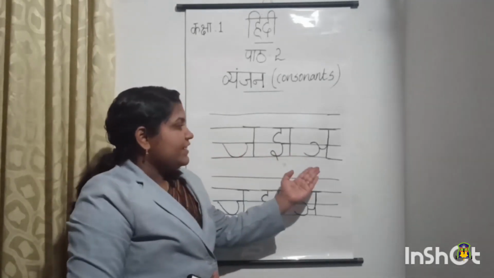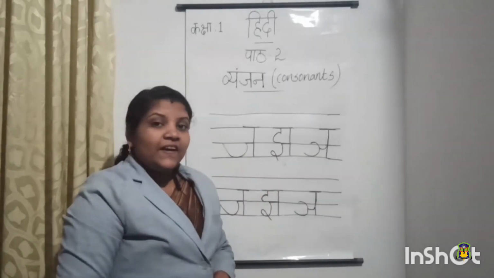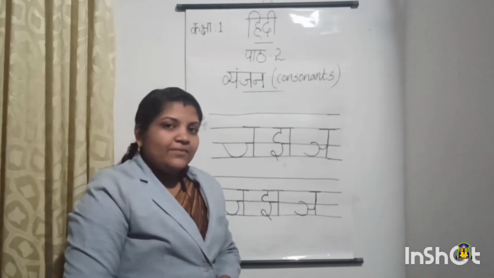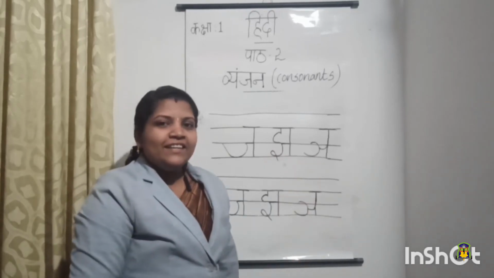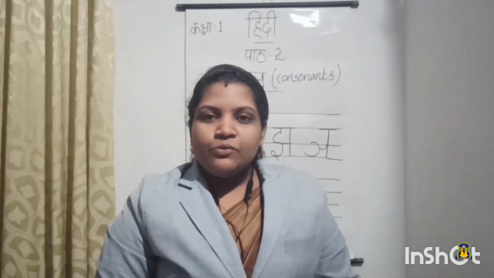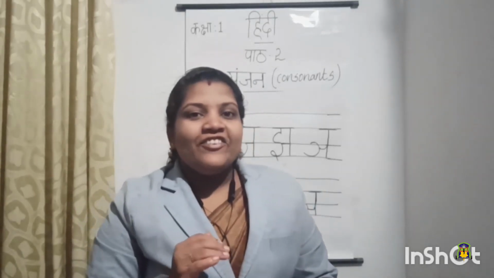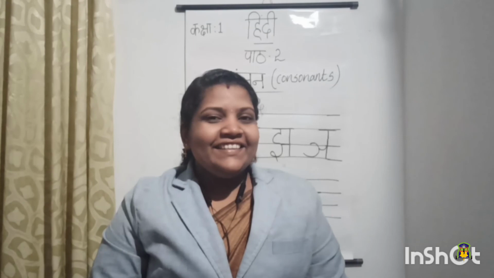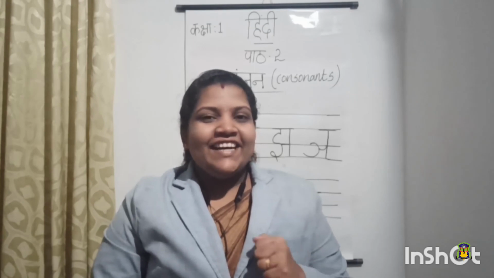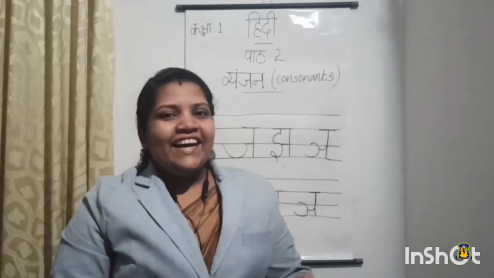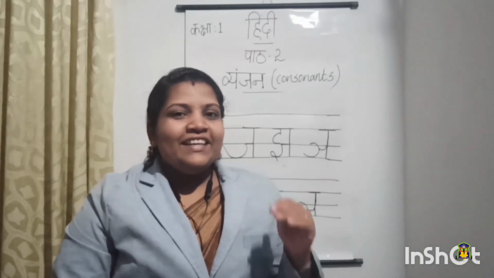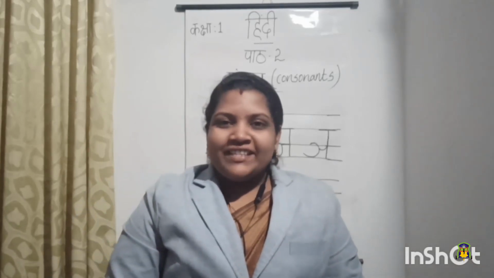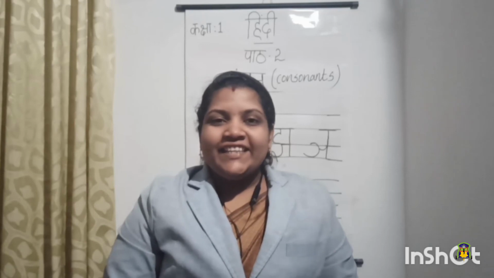So clear children? Ja, Jha, Nya. Ja say jahaz. Jahaz means ship. Jha say jhanda. Jhanda means flag. Then letter Nya. So today we completed our Chavarga, isn't it? So how many letters are there in the Chavarga? Yes, 5 letters. Cha, Chha, Ja, Jha, Nya, isn't it? So read with me. Cha, Chha, Ja, Jha, Nya. Very good. So we completed our Chavarga. So you have to write and study the letters and study the words.